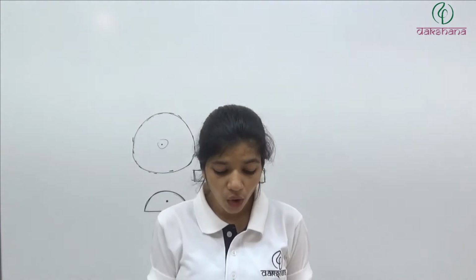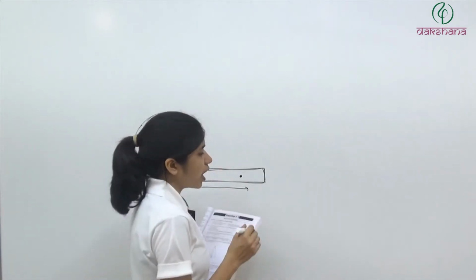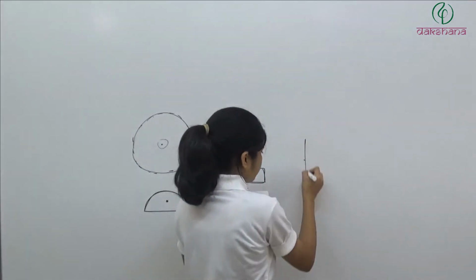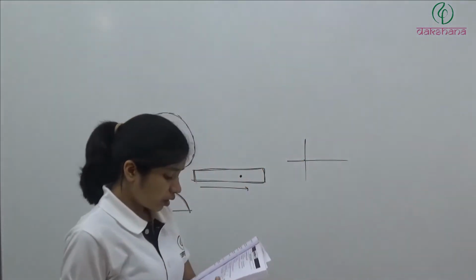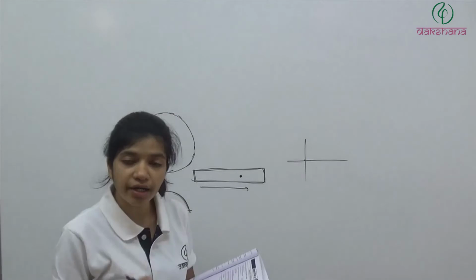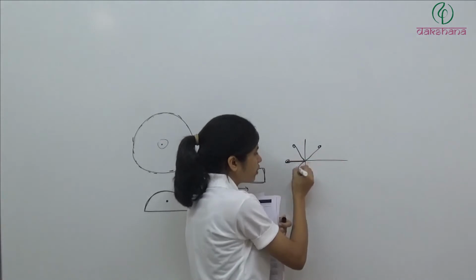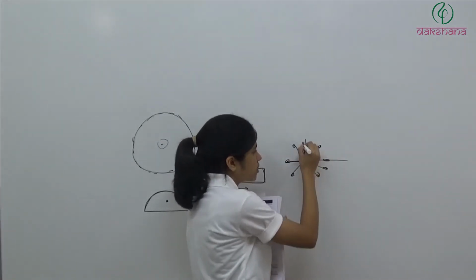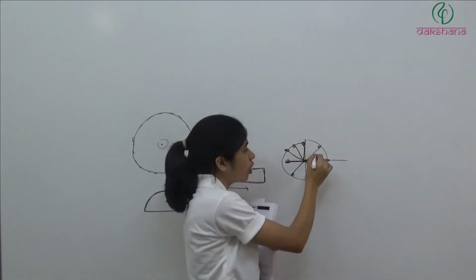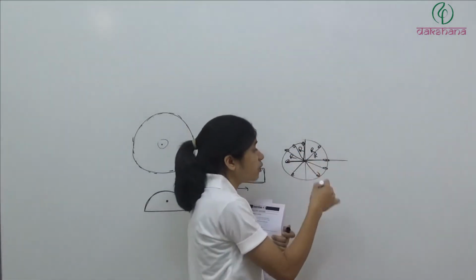Question number A3. All the particles of a body are situated at a distance r from origin. Clear? The distance of the center of mass of the body from the origin is? So all the particles are at r distance from origin. There might be two cases. Like we can have this kind of distribution. All the particles are at r distance from origin. So it will be a circle. The masses will be lying on a circle. Okay? All of these are at r distance from origin. Where will the center of mass lie?